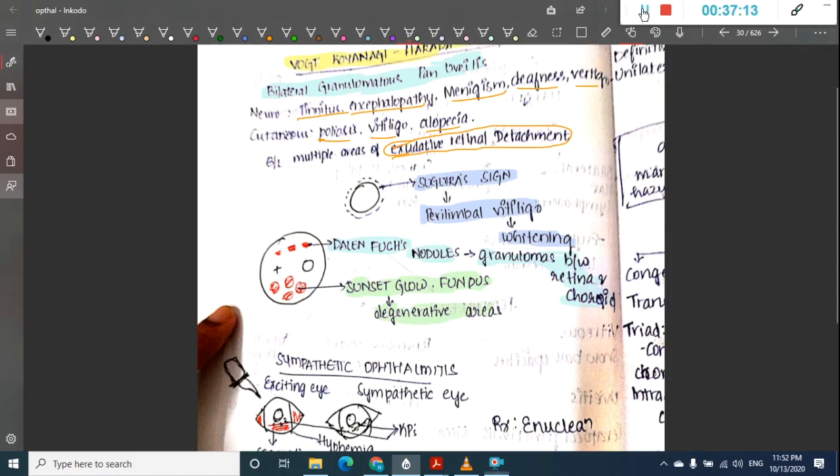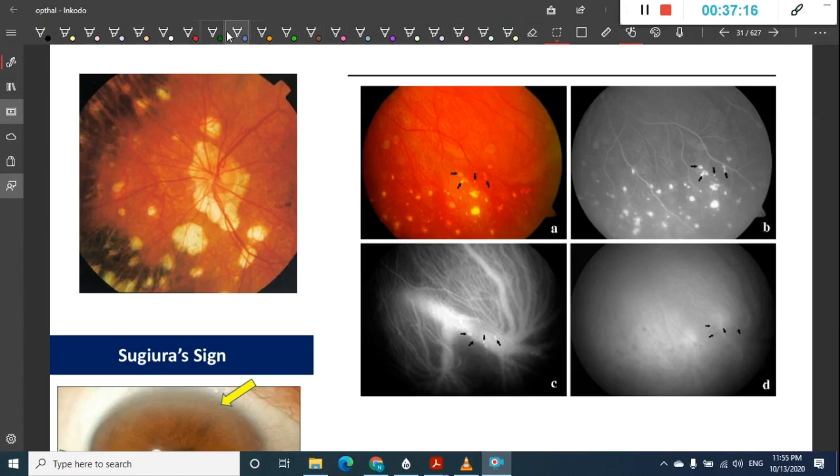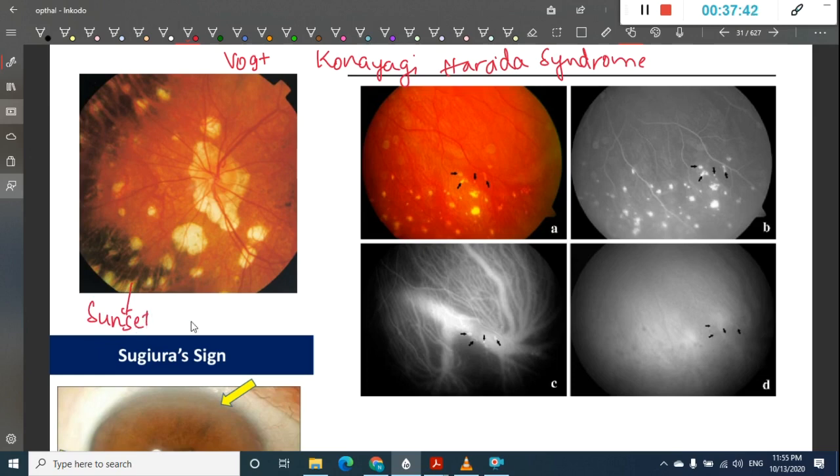I'll show you the picture, just a minute. So these are the fundus pictures for Vogt-Koyanagi-Harada syndrome. I'll just label all these so that you will understand. So this is the degenerative area. All these which you are seeing here are nothing but degenerative areas seen in the fundus, and this is called sunset sign. These nodules which you are seeing are the Dalen-Fuchs nodules.